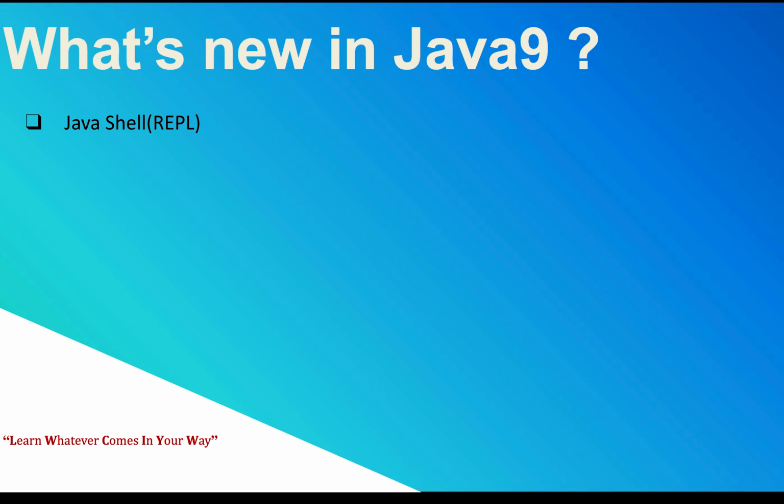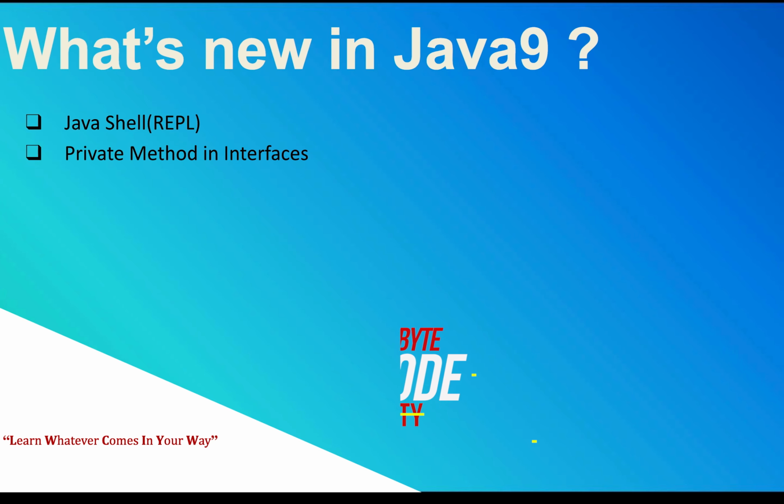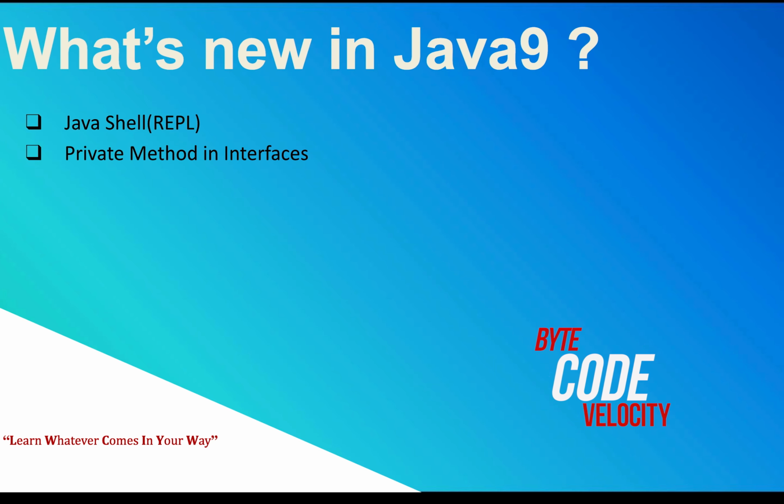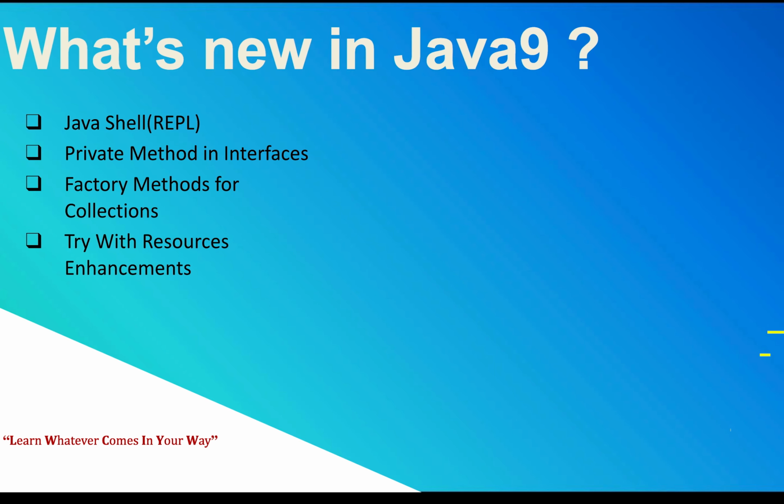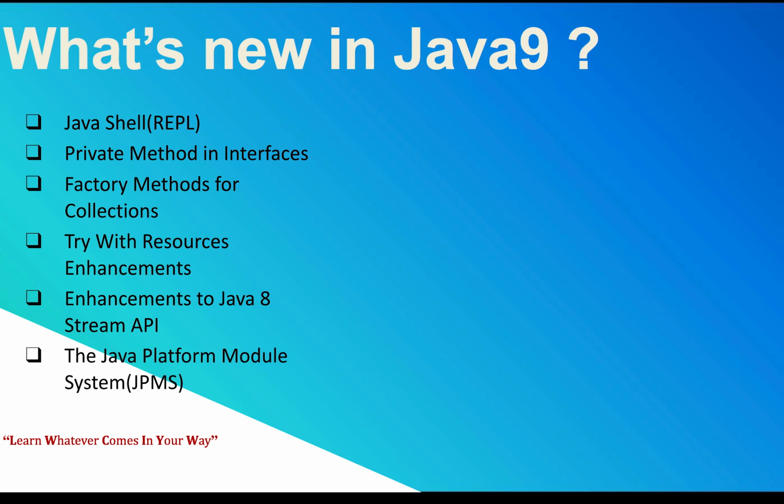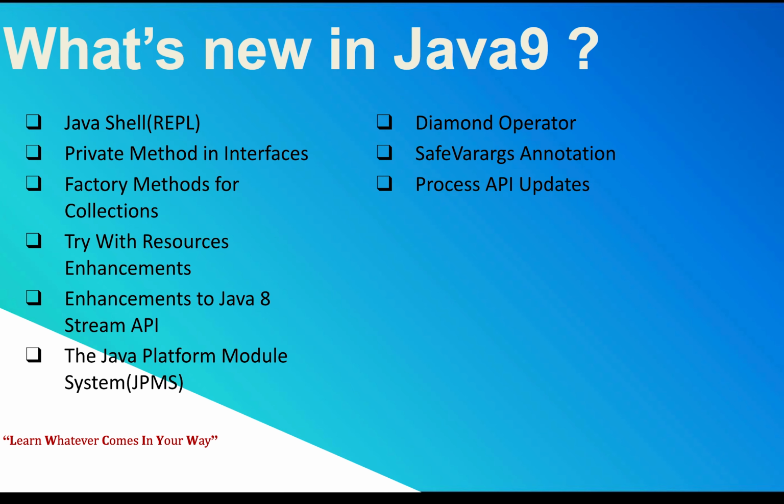The first one is JShell and private methods in interface. Interface is the only thing which keeps on upgrading for each and every release. And factory methods, try with resource, enhancements in the Stream API, and another important thing, JPMS, which is nothing but modular programming, and diamond operator, and safe varargs annotations. And process API updates. Process API update is another important change which came as a part of Java 9, and HTTP 2 client.